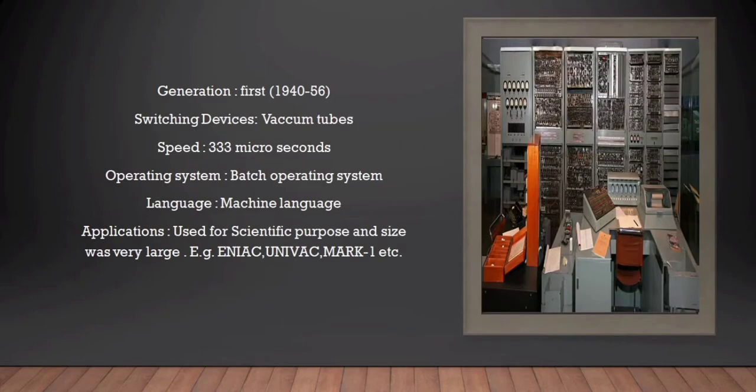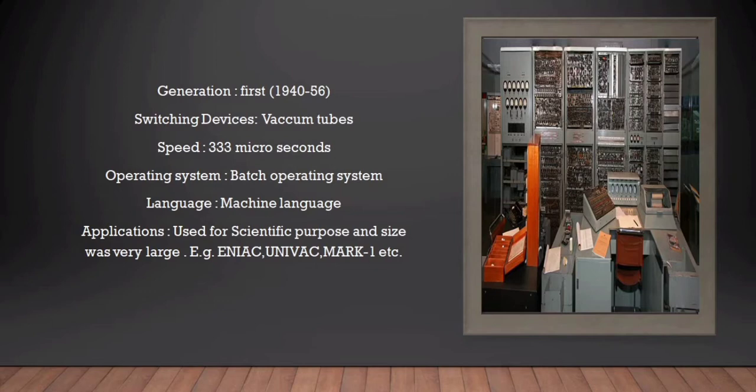Let's see the generations of computer. Generation refers to the state of improvement in the development of the system. The computer on the screen is the first generation computer, which was invented in the 1940s. It was made using vacuum tubes, and the speed of this computer is 333 microseconds.